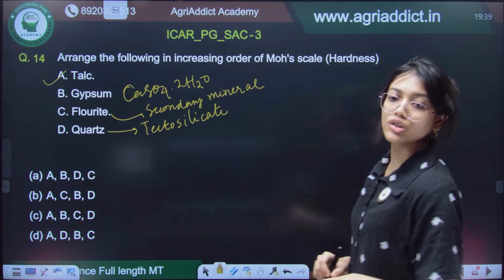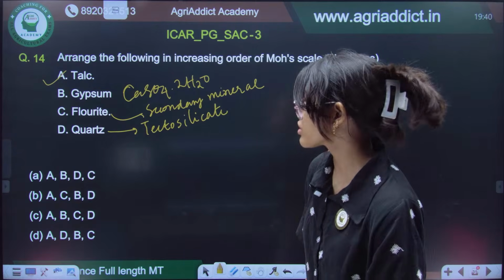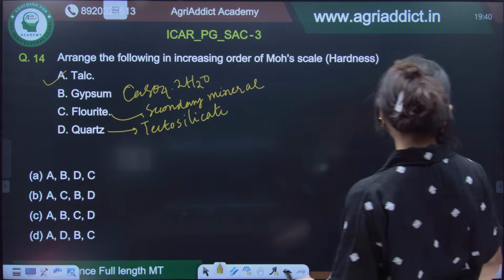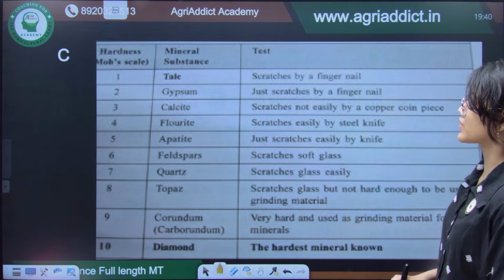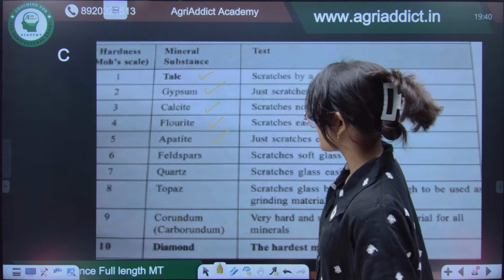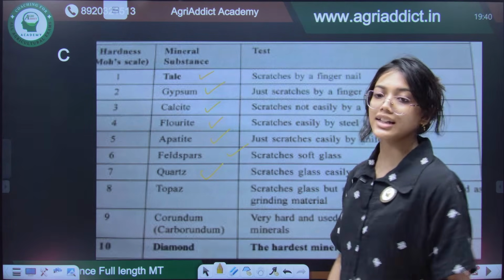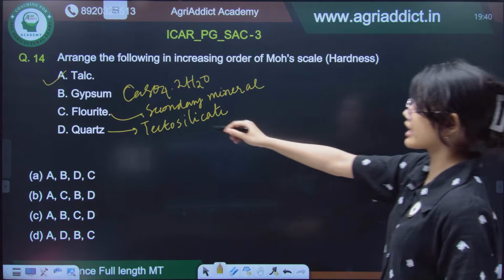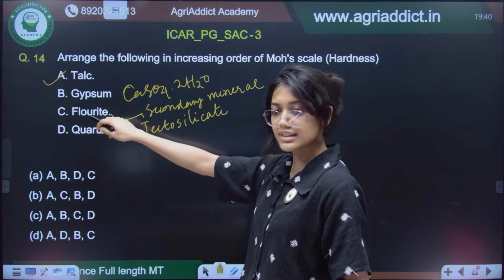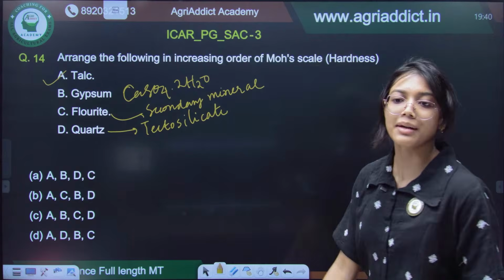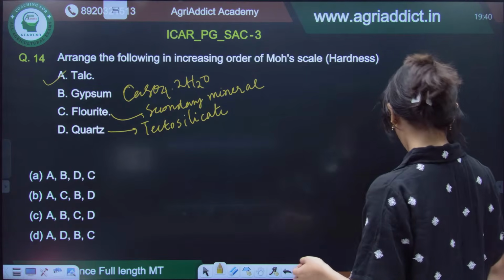So let me show you first what will be the answer. Somebody is saying A, B, C, D, Spurti is saying A, B, C, D. So let's see Mohs scale of hardness first. Talc, gypsum, calcite, fluorite, apatite. Then we have feldspar and finally we have quartz. So first is talc, gypsum, then calcite is not there, fluorite is there, apatite is not there, then feldspar is also not there. So quartz, so A, B, C, D is the correct option.